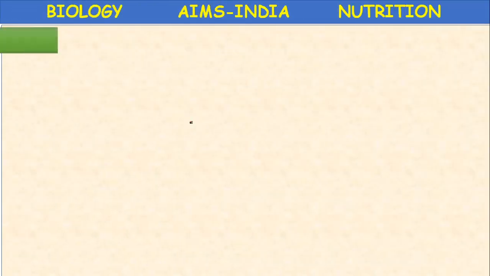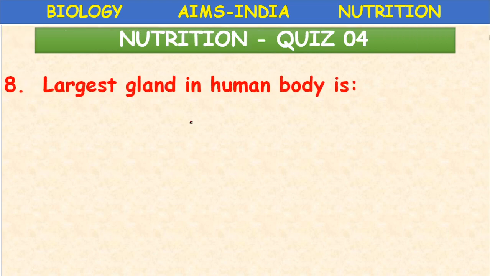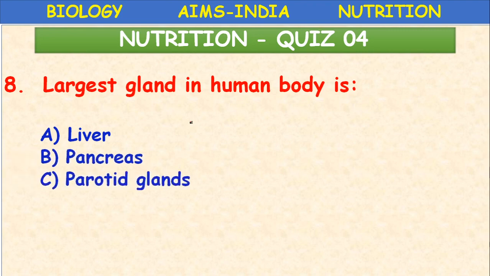Next, the largest gland in the human body is liver, pancreas, parotid glands, esophagus. What is the right answer? Liver. Okay, A is the correct answer.